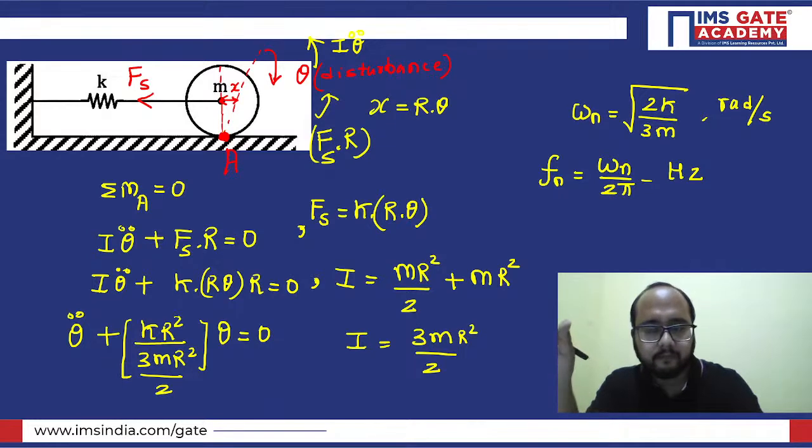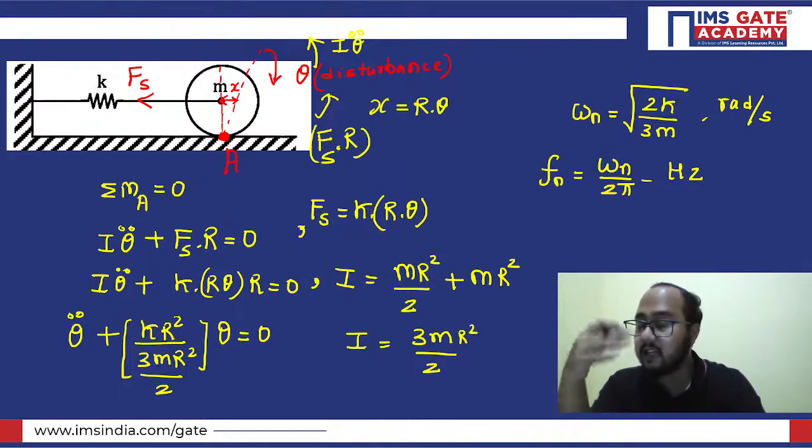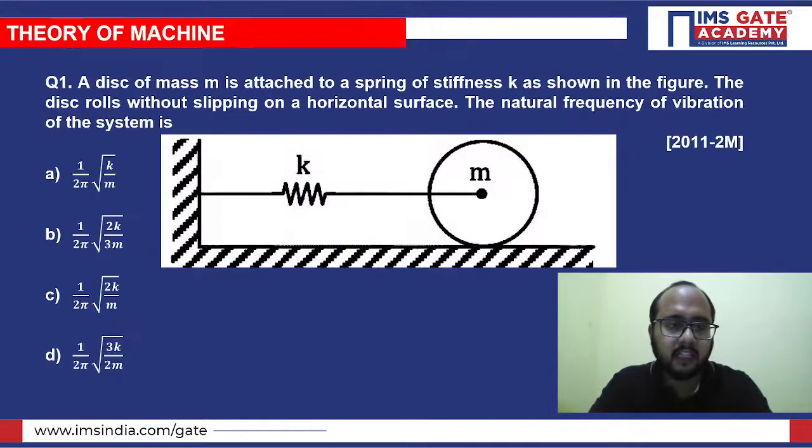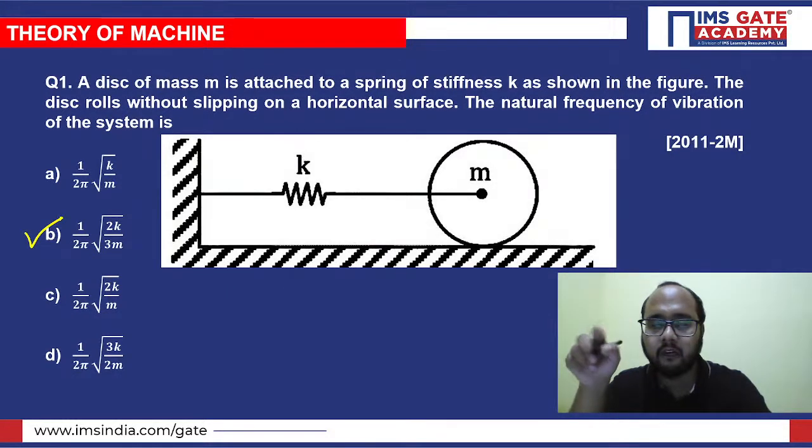Very good evening. So I hope this particular point is clear to everybody, right? So omega n is clear, and the natural frequency in terms of hertz is also clear. Omega n by 2 pi you need to take. So we are getting under root 2k by 3m. So obviously, what is the answer? Option B will be our answer. Under root 2k by 3m is our value of omega n. Just divide by 2 pi, you will get the value of frequency in terms of hertz, right?